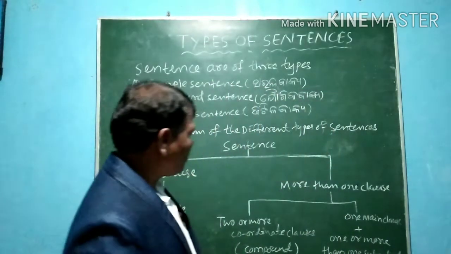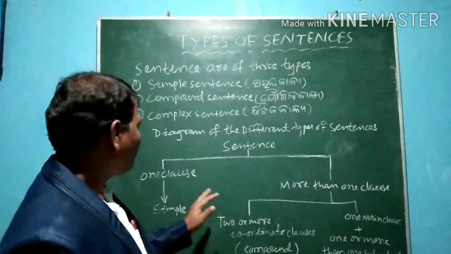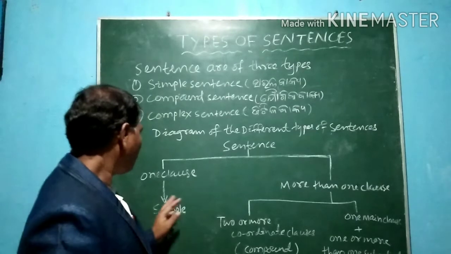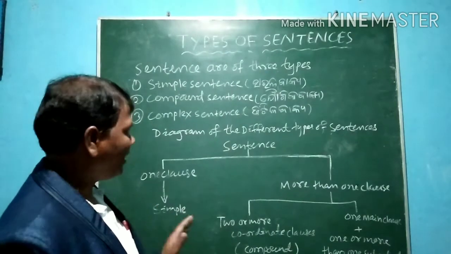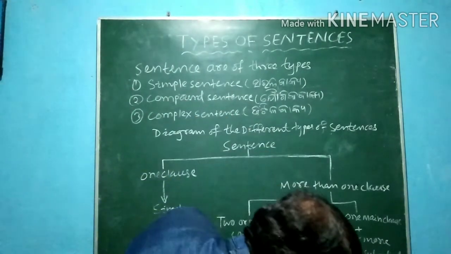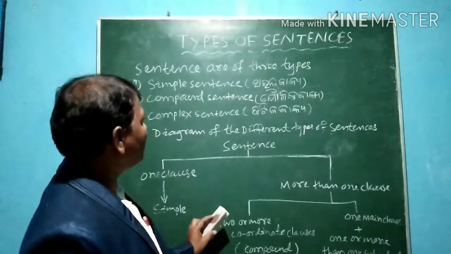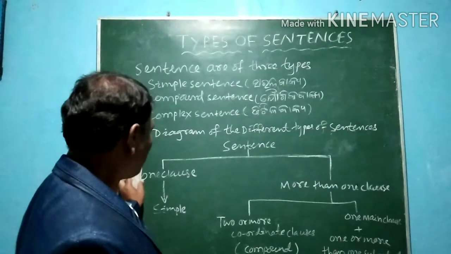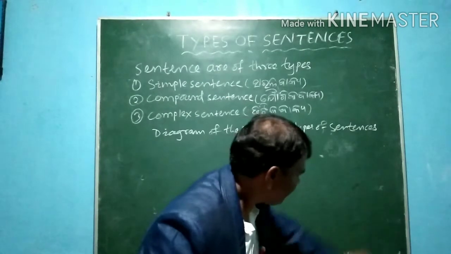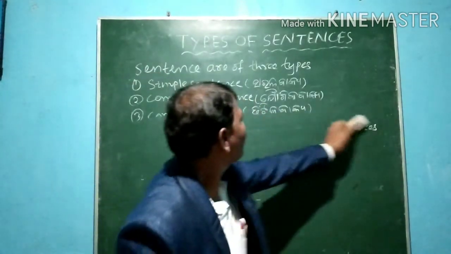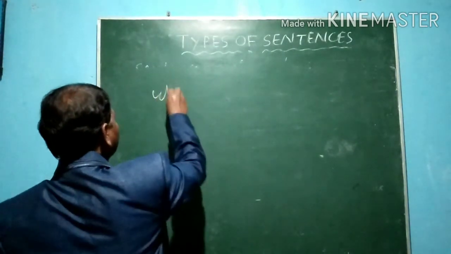Now you see the diagram of the sentence. Today I am going to discuss the simple sentence: a sentence consisting of a subject with one finite verb. Now you see the diagram of the different sentences. What is a simple sentence?